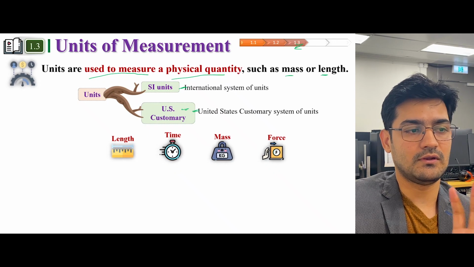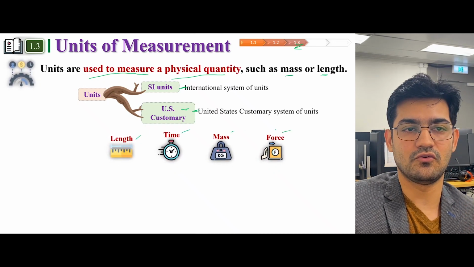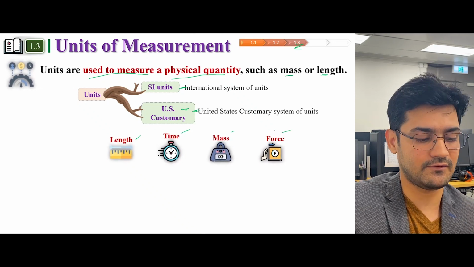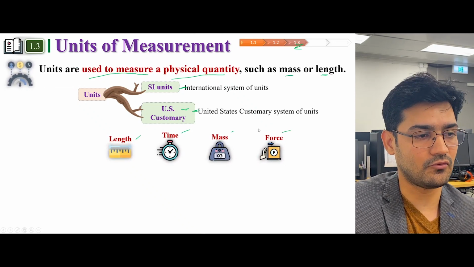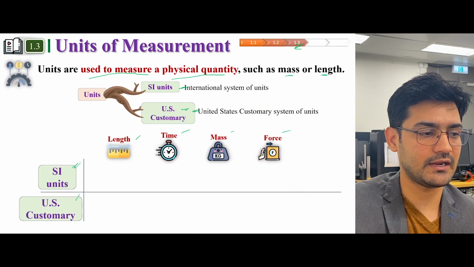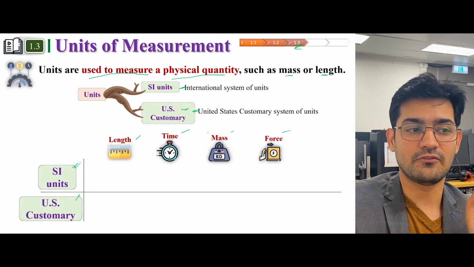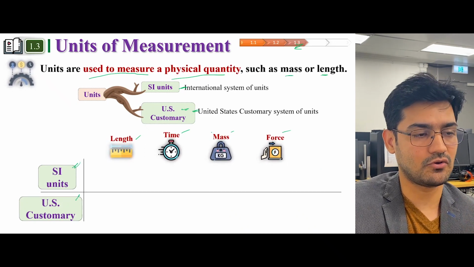So let's see, there are these four basic quantities which we have gone through before. I have put SI system units here and US customary units here. So we need some sort of unit to define these quantities.